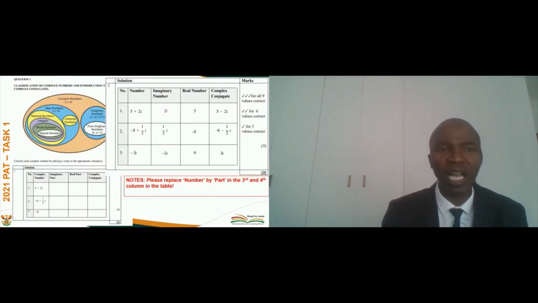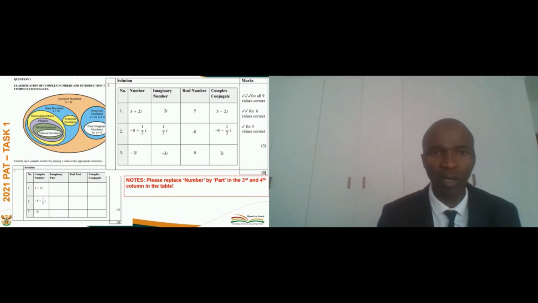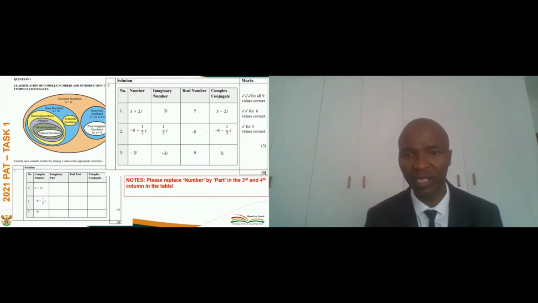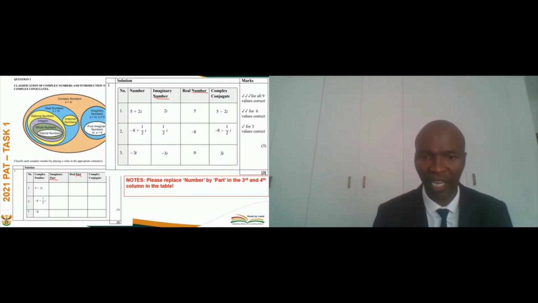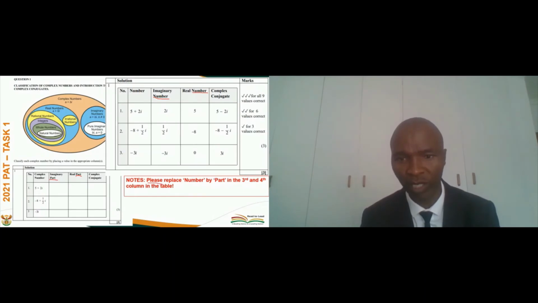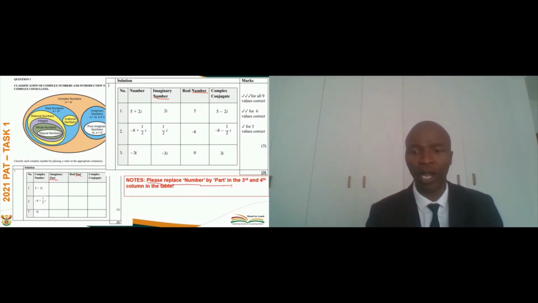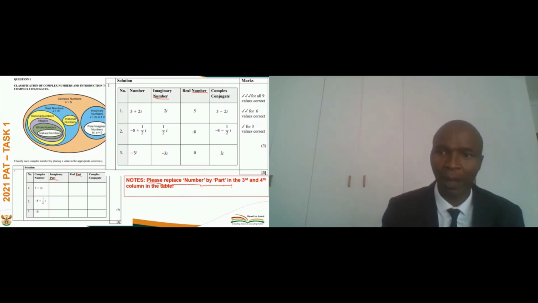And then when it comes to the first question, on the left-hand side is the question paper, on the right-hand side is the memo. And then we said, in the question paper there was imaginary part and the real part, and then in the marking guideline there was imaginary number and the real number. So we said in the note there, the marking guideline was incorrect, so the number was supposed to be replaced by part. So I hope this is what you received and that happened.